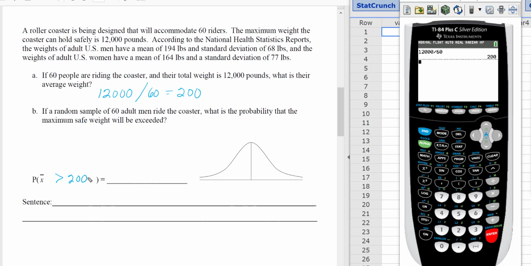Since we're selecting 60 adult men, we're going to use the central limit theorem. The central limit theorem says that the mean of the sample means is going to be the same as the population mean. So in this case, it's going to be 194 pounds, which is the mean of the men.